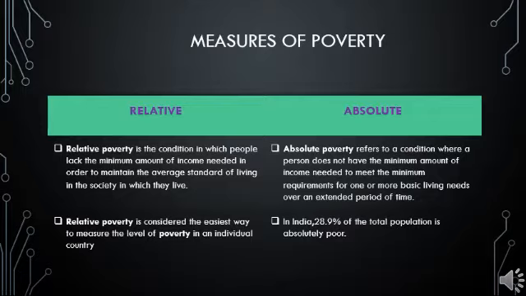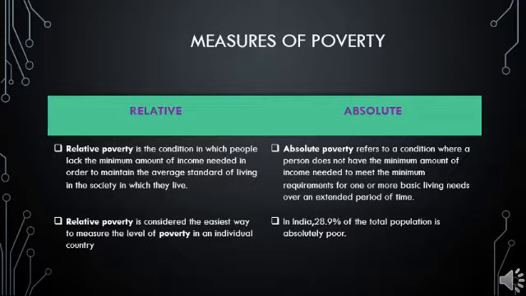There is also a limitation in relative poverty. This position of different segments of the population in the income hierarchy doesn't consider how poor the poor person is or whether he is deprived of the basic minimum requirements of life or not. This was the main critique of relative poverty. It considers only the income hierarchy.